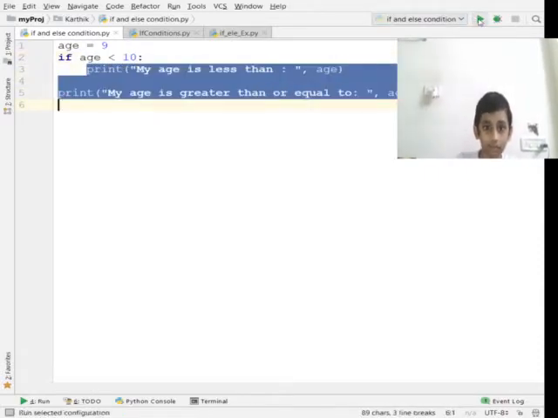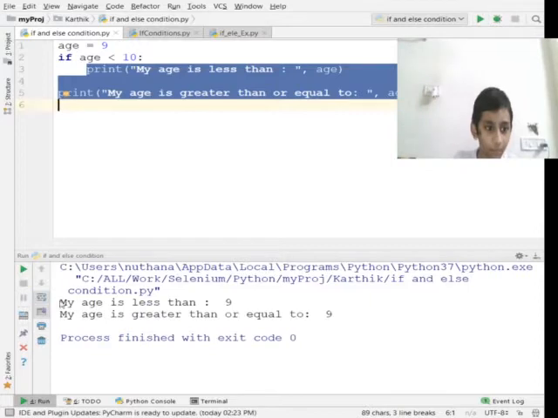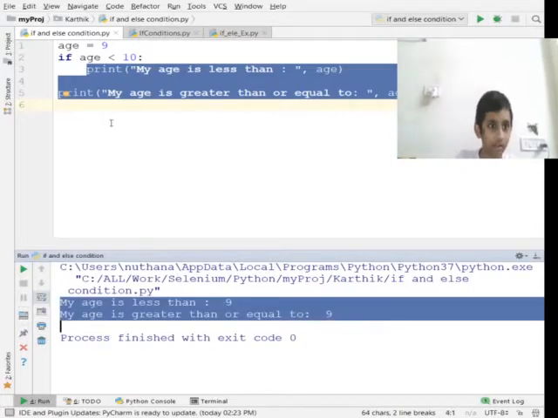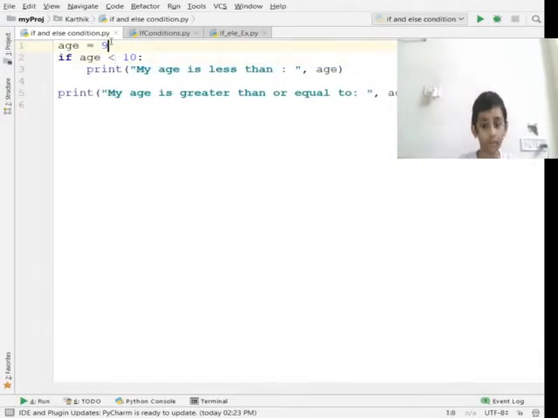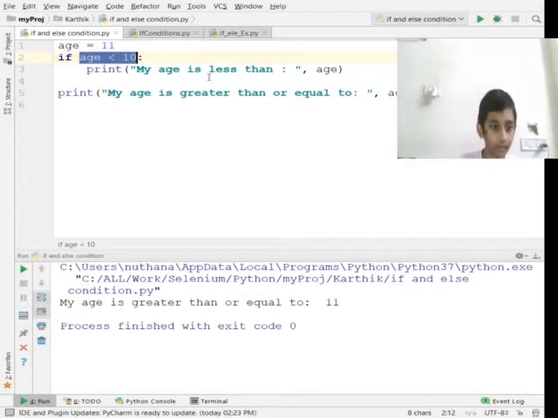Let me show you. I executed it, and both came as I said. But when I put 11 instead of this, what comes? So if the condition is false, it executes only this.